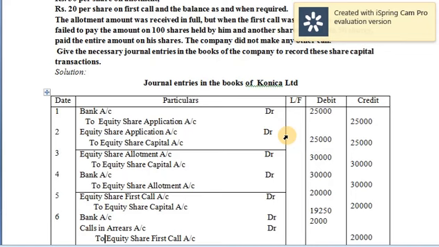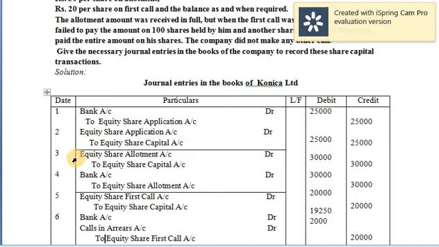So going further, the solution is first stage, application stage. We've already made it clear that they're collecting 25 rupees. So for 25 rupees into 1000, you'll be getting 25,000. We are giving two journal entries, one for receiving the application money, the other one for transferring the application money to the equity share capital account, as we have already discussed many times on these journal entries. So let's brief it up. This is enough. It is as simple.